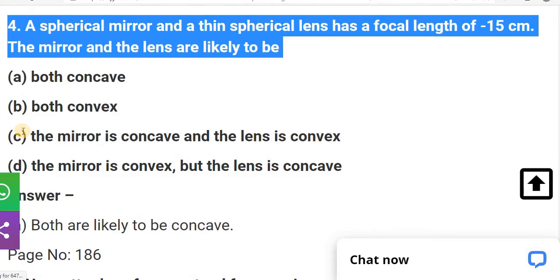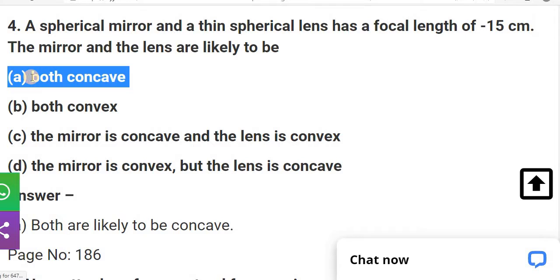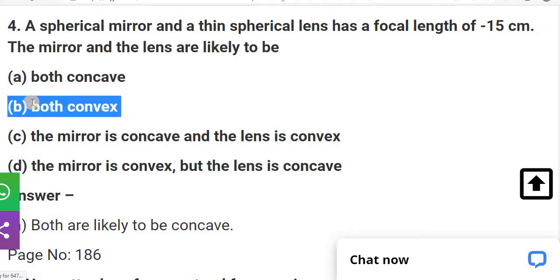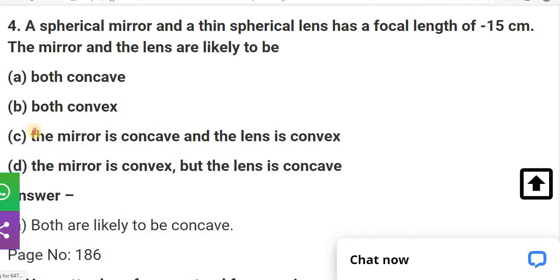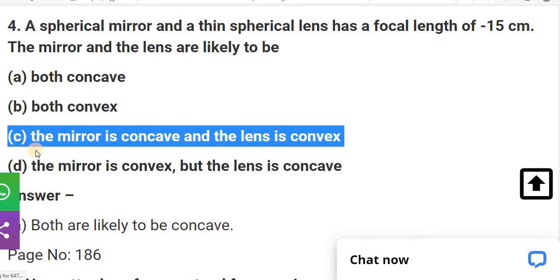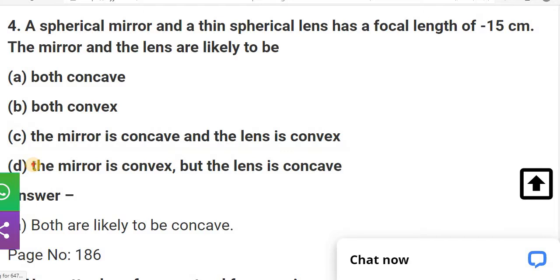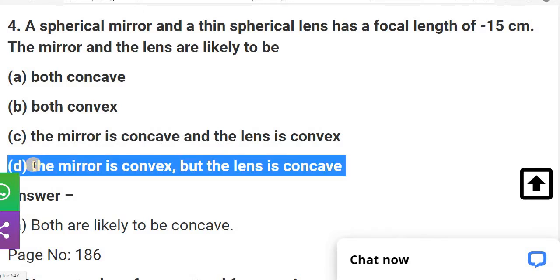A spherical mirror and a thin spherical lens has a focal length of minus 50 centimeter. The mirror and the lens are likely to be? The options are: both concave, both convex, C, the mirror is concave and the lens is convex, and D, the mirror is convex but the lens is concave. So the answer is both are likely to be concave.